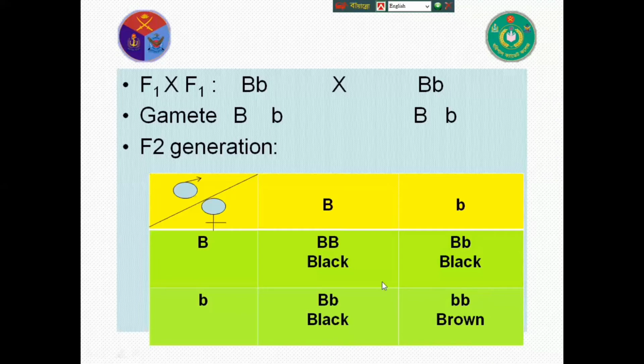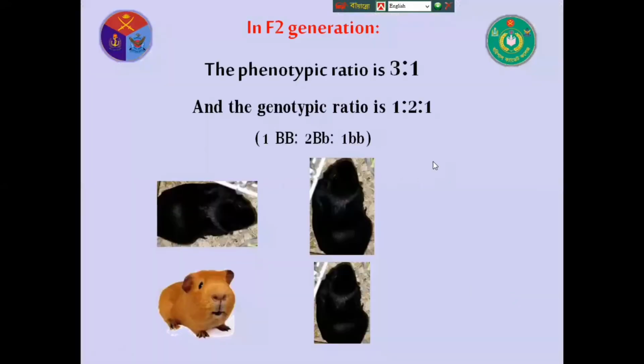So its genotypic ratio is 1:2:1. The phenotypic ratio is 3:1, and the genotypic ratio is 1:2:1. You can see it. Then three guinea pigs are all black, but they are different genotypes, and one is brown.